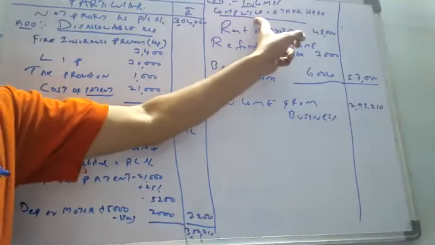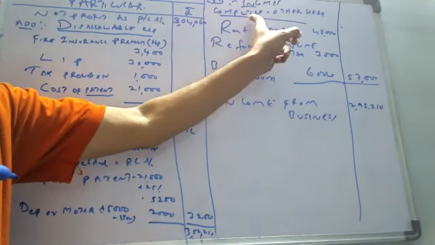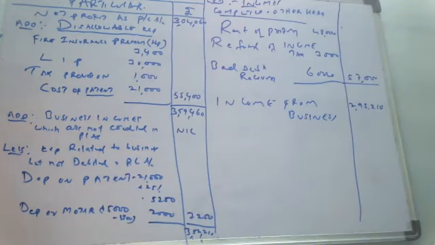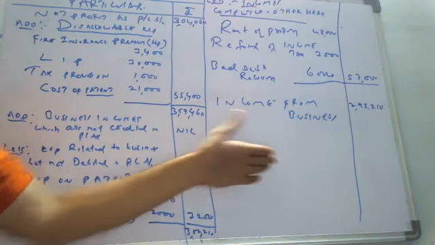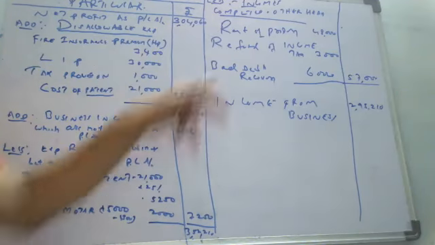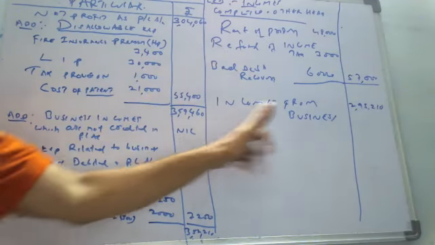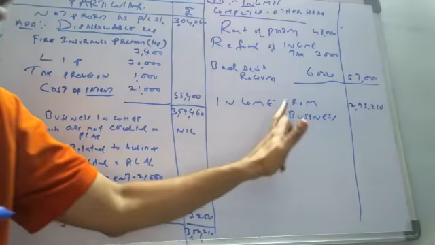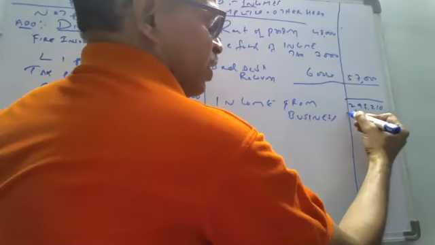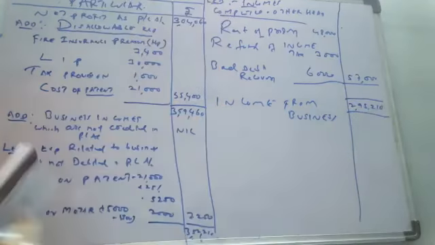Then the less section: incomes which are computed under different heads. There are different heads, and those will not come under this head. So you have to take those incomes which are under different heads and deduct them. Whatever positive value you get is called the income from business. This is the answer, this is how you have to do it.